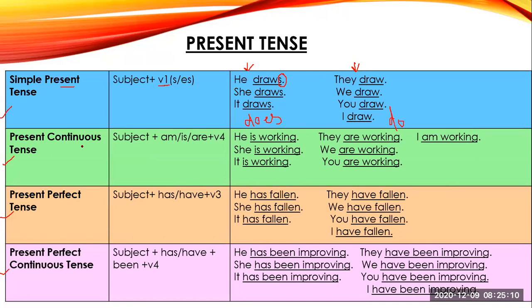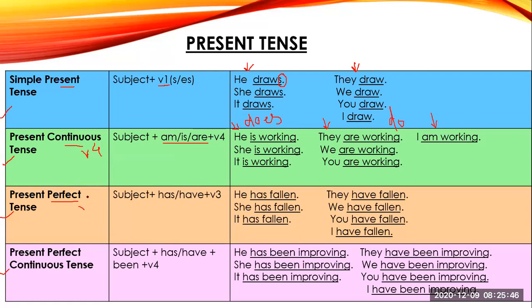Now come to the continuous tense. Students, remember continuous tense always means your fourth form, that is the ing form. In each and every tense you will have V4 for continuous. With V4 you have to select one of these helping verbs. For he, she, it, you have to use is. For they, you, we, you have to use are, and for I, we have to use am. Okay, students. Now let's see the next one.